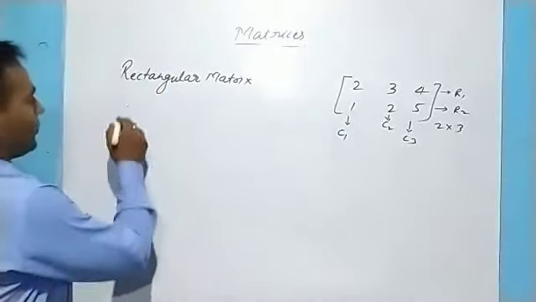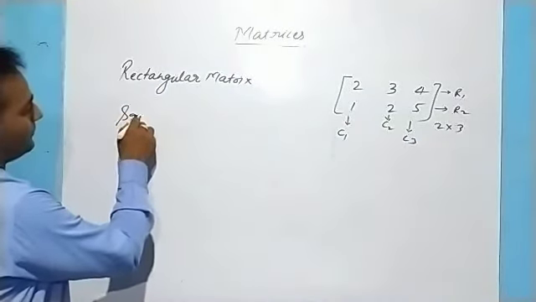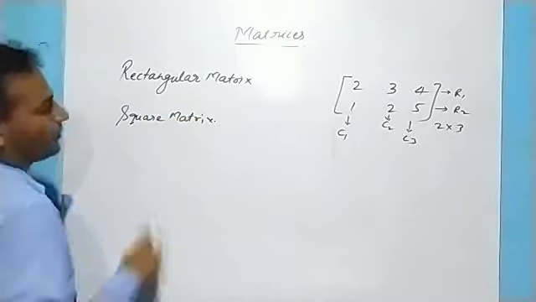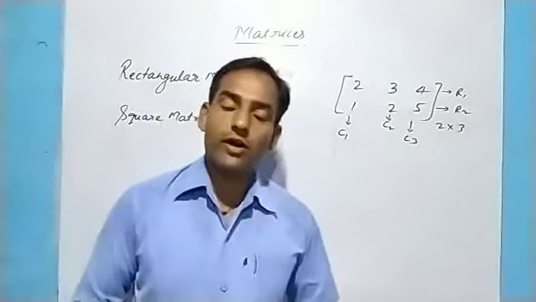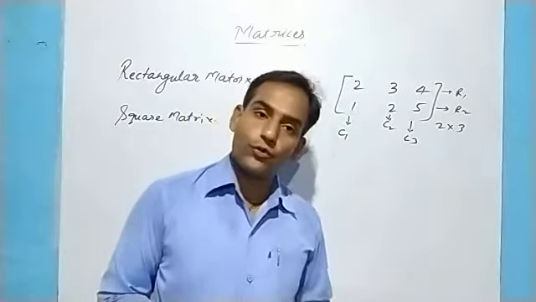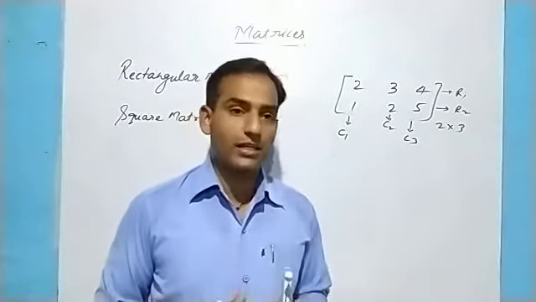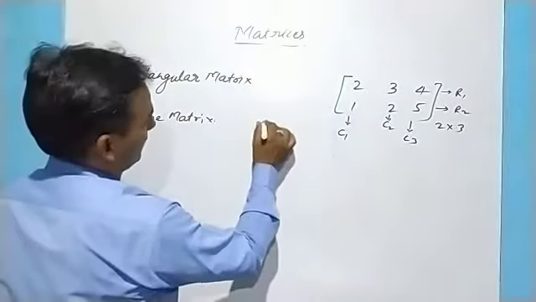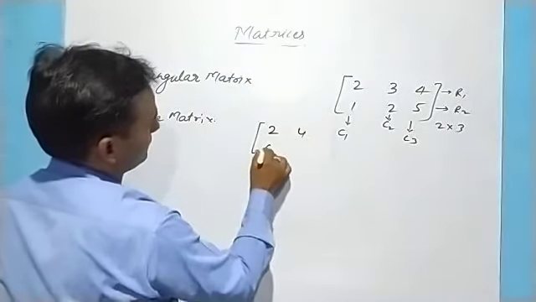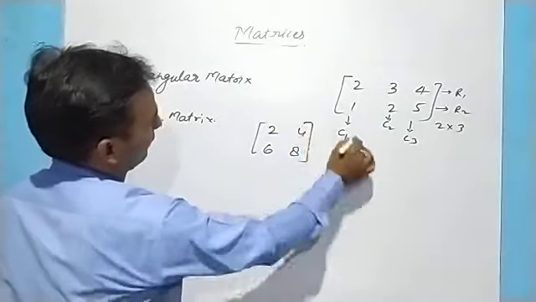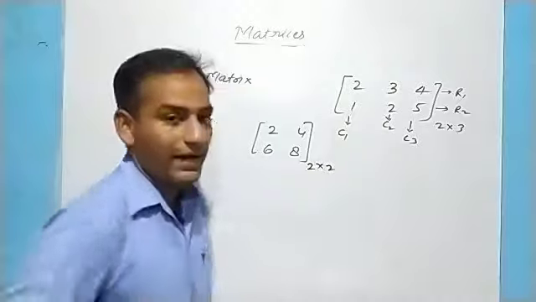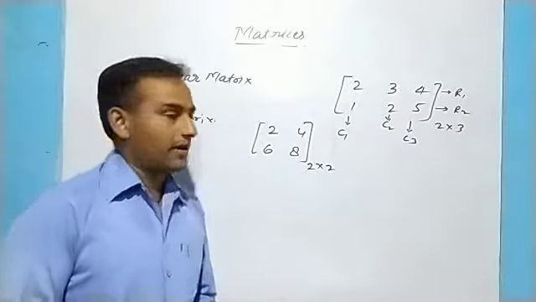Now the second one is the square matrix. What is a square matrix? When the number of rows and the number of columns are the same, that kind of matrix is called a square matrix. If we take an example, we can write 2, 4, 6, 8. We have row 1, row 2, column 1, column 2. So this is a 2 cross 2 matrix, so it is called a square matrix.